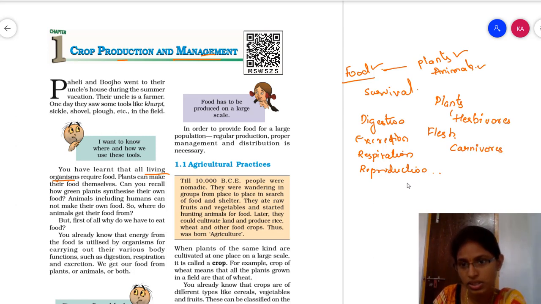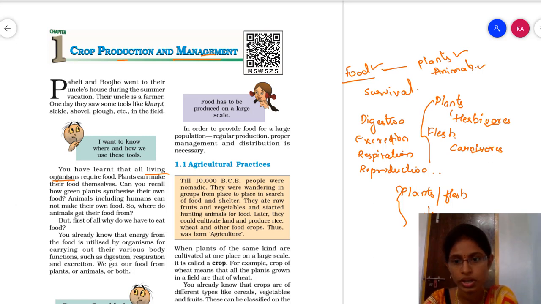And the animals or the organisms which eat both plants as well as flesh, they are called as what? Omnivores. Depending upon the food they eat, we call the animals herbivores, carnivores and omnivores. Okay, so let us come to the main point.